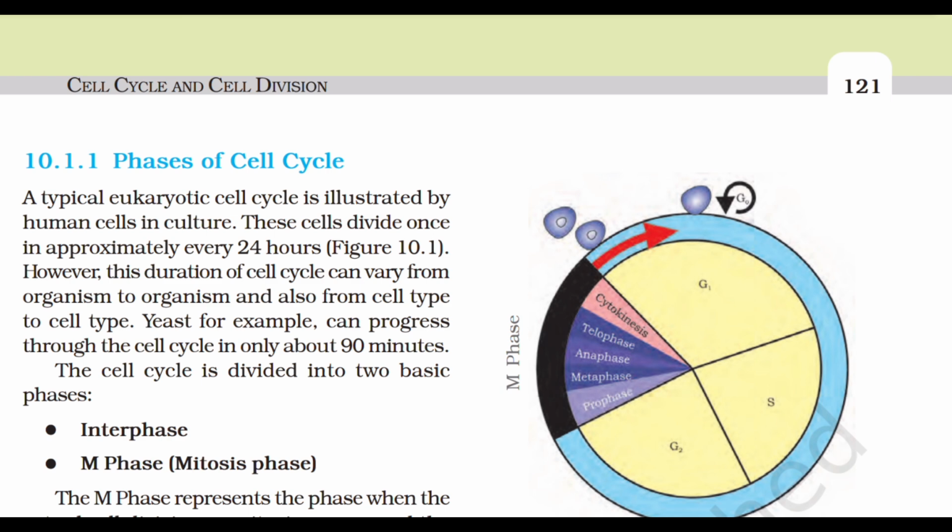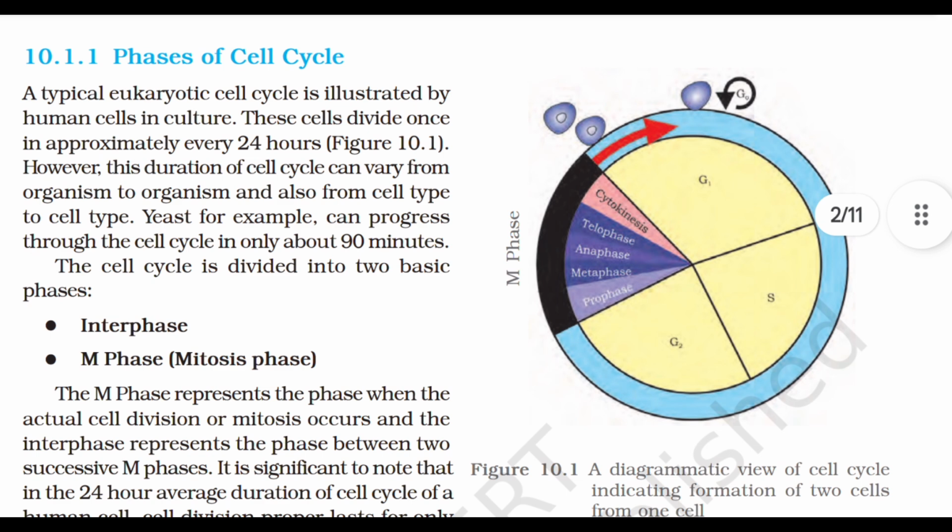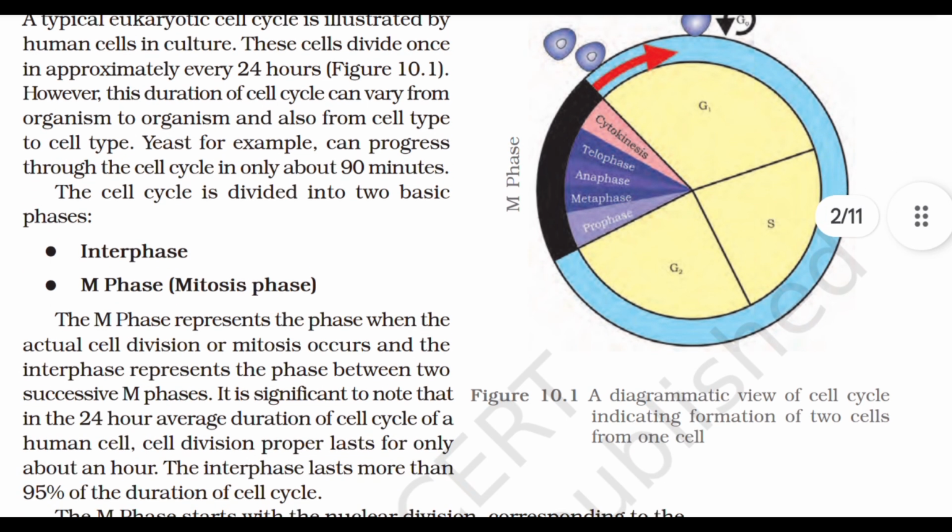A typical eukaryotic cell is illustrated by human cells in culture. These cells divide once in approximately every 24 hours. However, this duration of cell cycle can vary from organism to organism and also from cell type to cell type. Yeast, for example, can progress through the cell cycle in only about 90 minutes. The cell cycle is divided into two basic phases: Number 1, interphase. Number 2, M phase, that is mitosis phase.